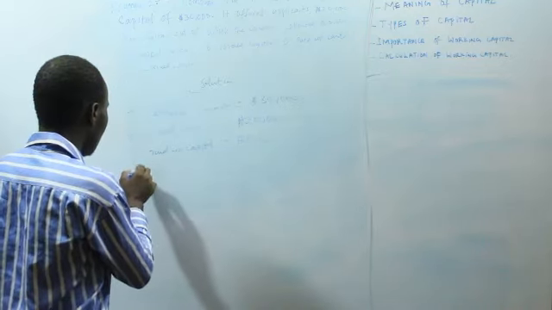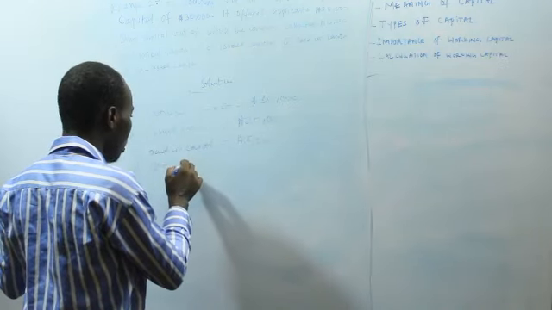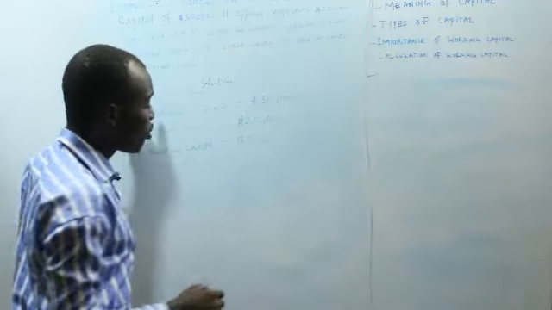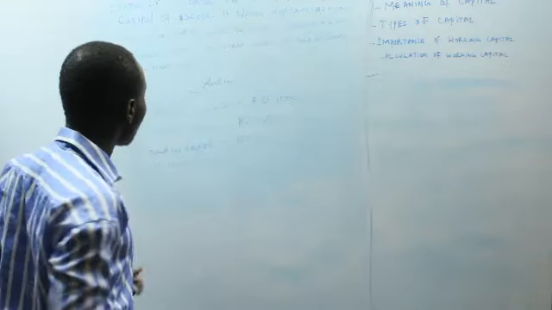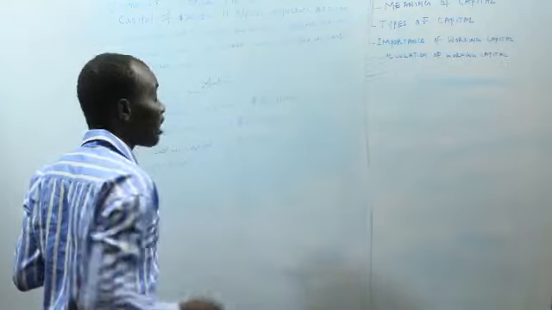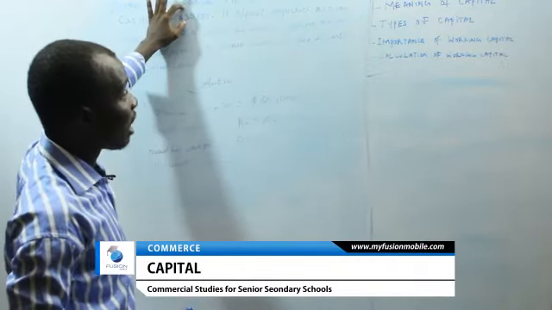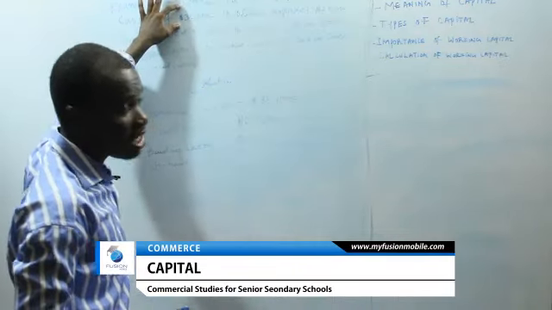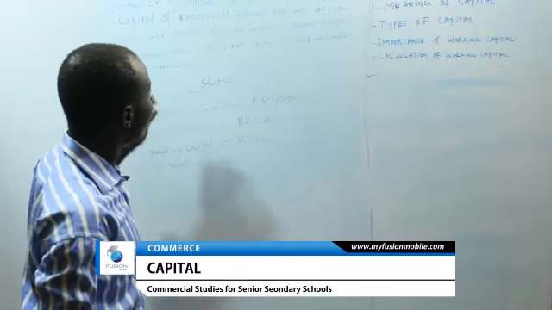So D, we are to calculate the unissued capital. It's also the portion of the nominal capital or authorized capital that has not been offered to applicants or issued to applicants for subscription. So out of 30,000 naira, 20,000 has been offered. So the unoffered shares represent the unissued shares, shares that have not been issued to shareholders.